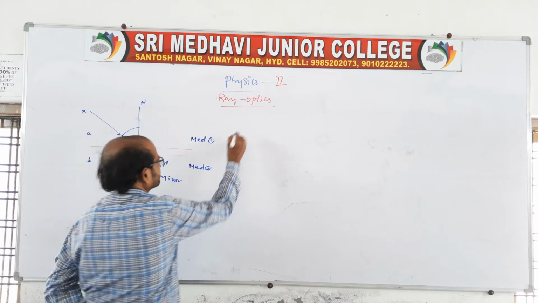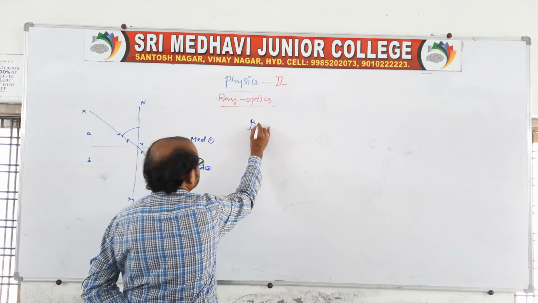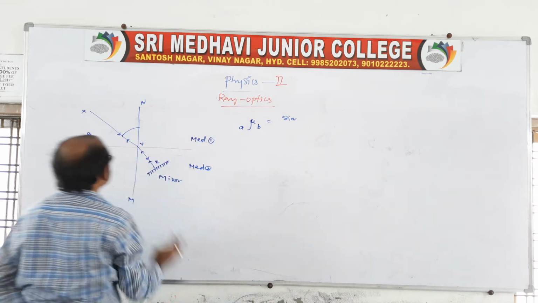According to the principle of reversibility, for the light ray propagating, B with respect to A is equal to the sine of the angle of incident.